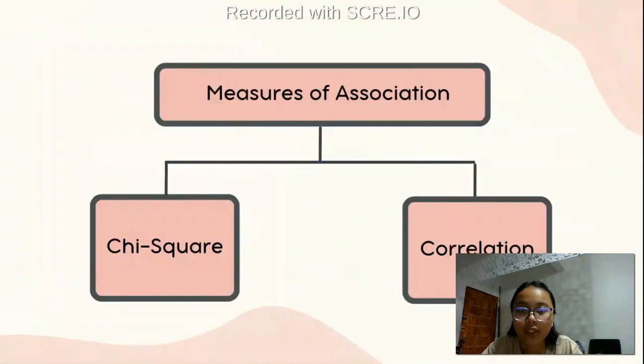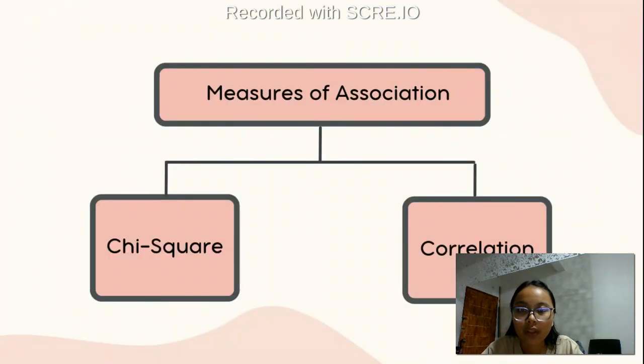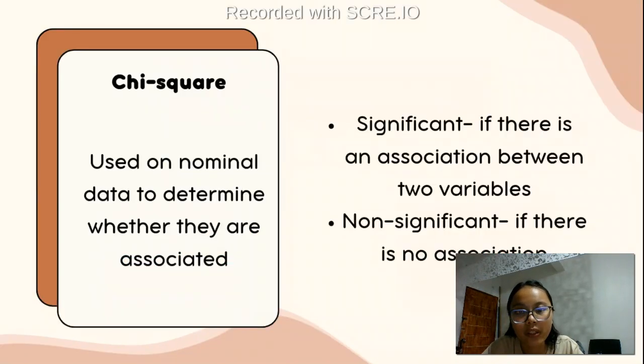Next, measures of association. Measures of association talks about the relationship of two variables. It is branched out into two: the chi-square and the correlation. The chi-square is used on nominal data to determine whether they are associated.